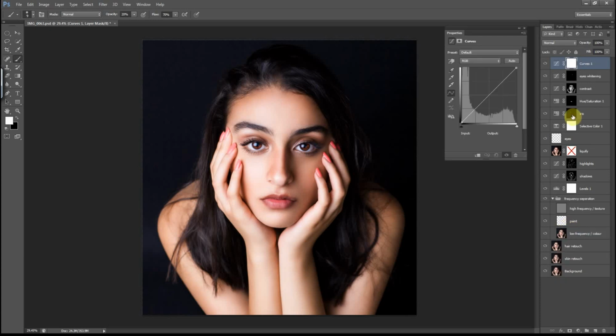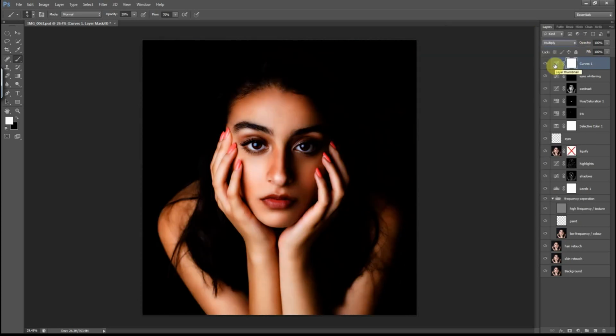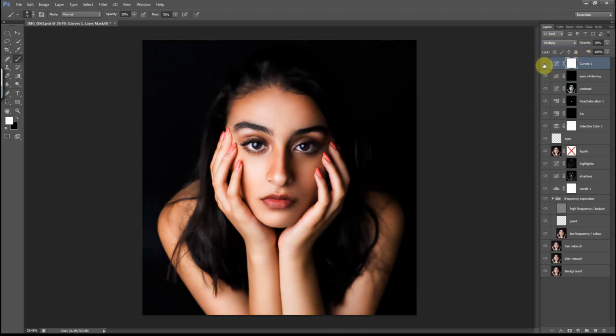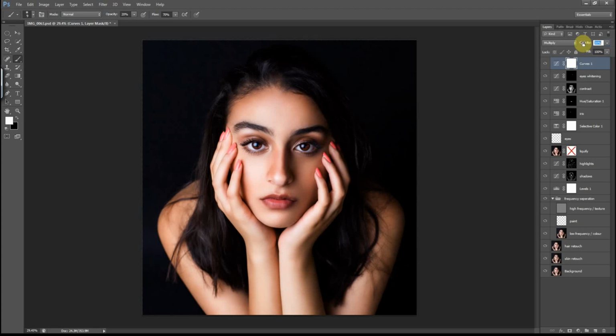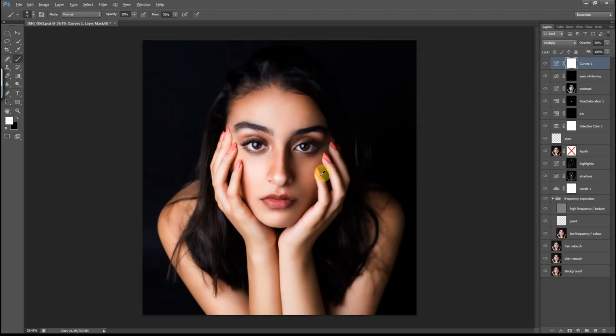create a new curves layer. I'll choose the blue panel and I'm going to decrease the redness and just make it a bit yellowish. And I will change the blending mode to multiply, and bring the opacity down. Okay, that works nicely. So I'm happy with how the image turned out. I won't add any more adjustments to it.